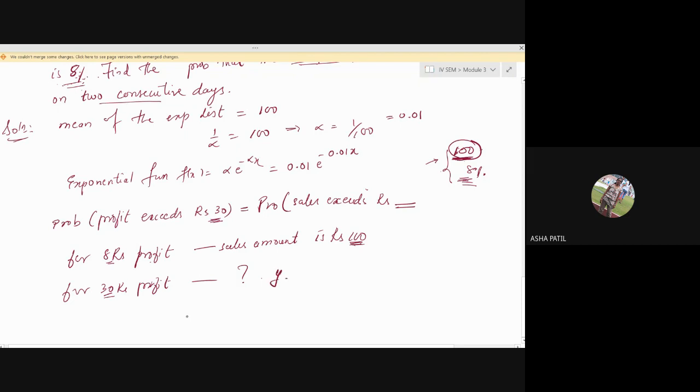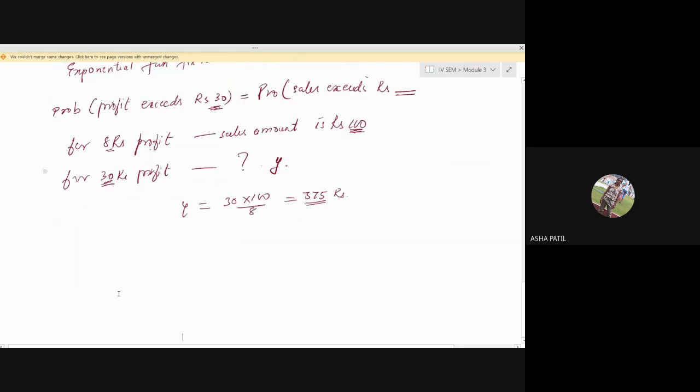So what is the value of y equal to? 30 into 100 divided by 8. How much do you get? 375, ma'am. 375 rupees. So if he has to get a profit of rupees 30 on that particular day, he has to sell commodities worth rupees 375.